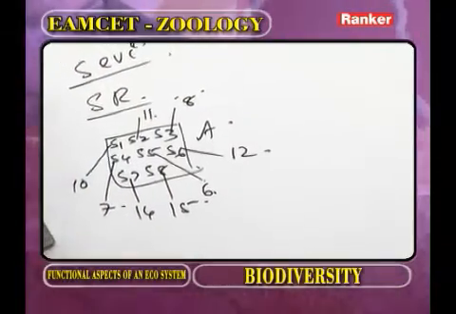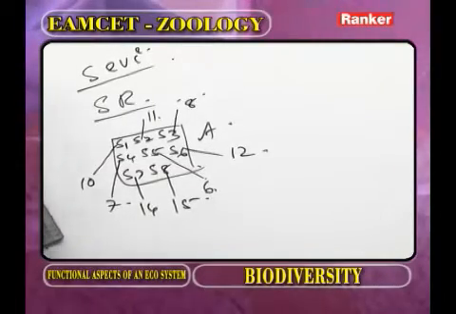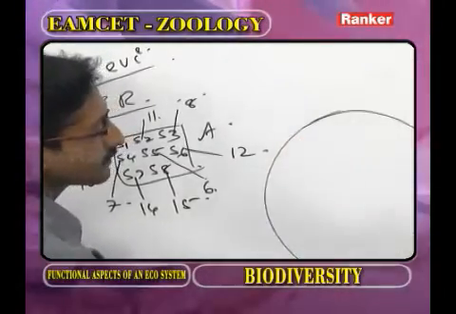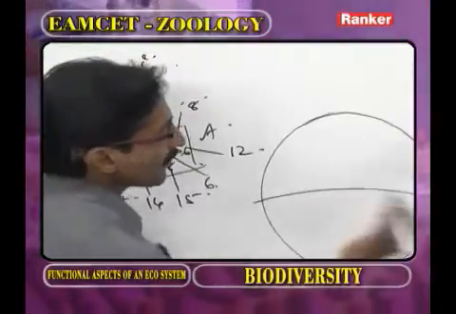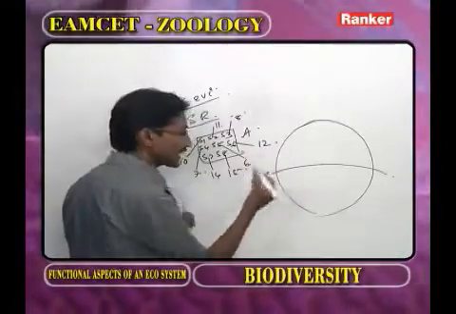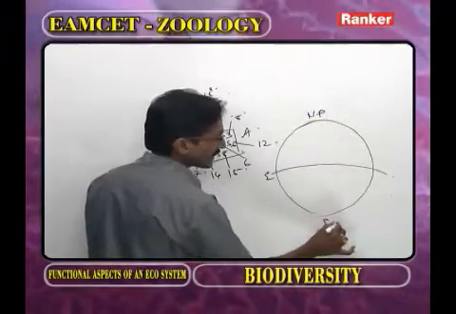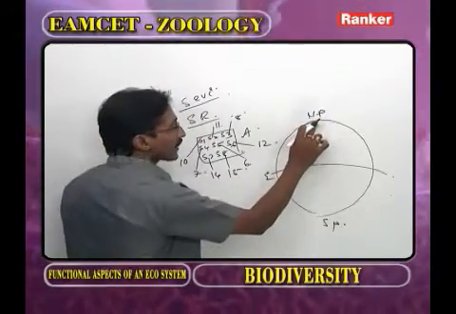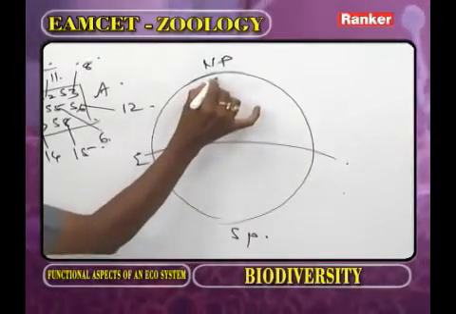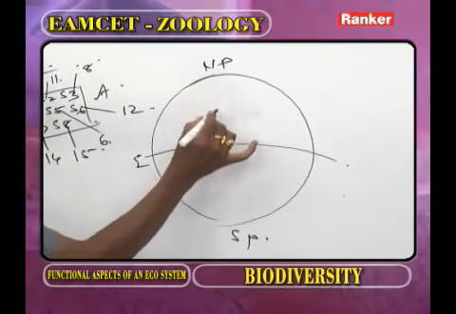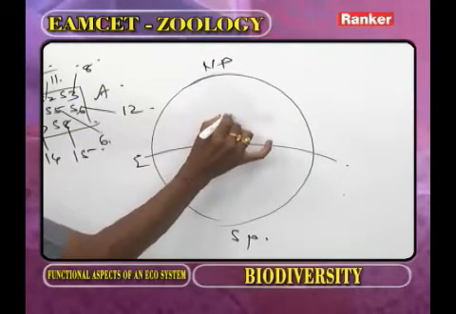Now here, the peak of the species richness is between. Now this is the globe. This is the equator, we know very well. And this is the North Pole, and this is the South Pole. From the North Pole toward the equator, the species richness increases.